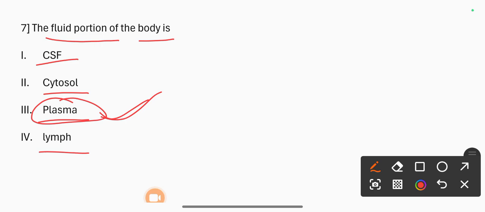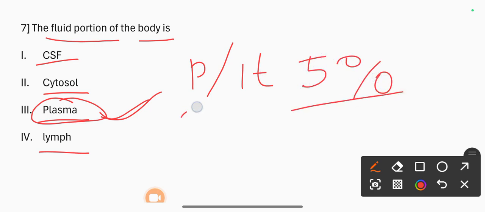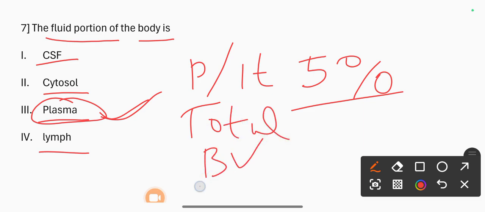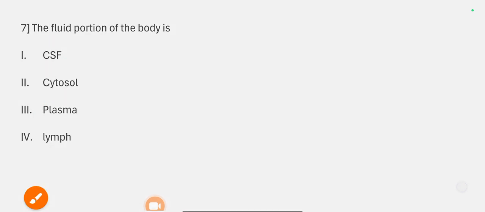Plasma makes up about 55% of total blood volume. The correct option is plasma. Correct answer is 3, plasma.